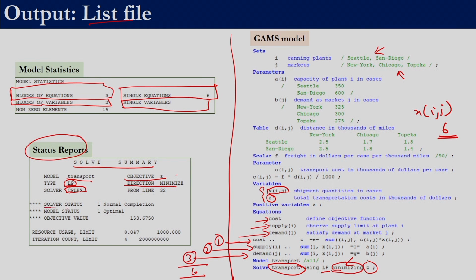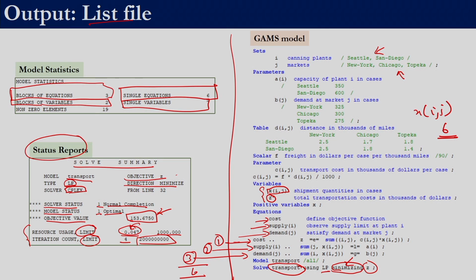Over here it says the solver status and the model status. Solver status 1 indicates normal completion and model status 1 indicates that it is the optimal solution, and over here it gives the objective function value. So the value of z is 153.6750. This section shows the amount of time that is used. In this case it is 0.047 seconds and it employed 4 iterations. The default setting for time and the iteration count is 1000 and this value respectively. So if you see that this value is also 1000,